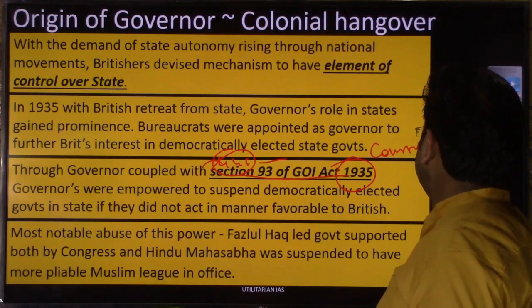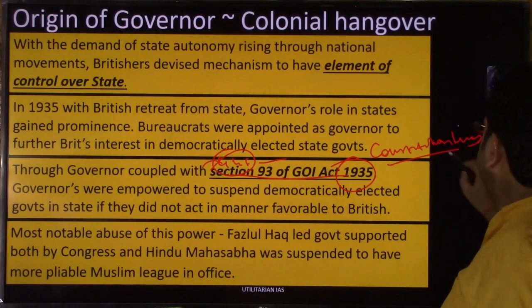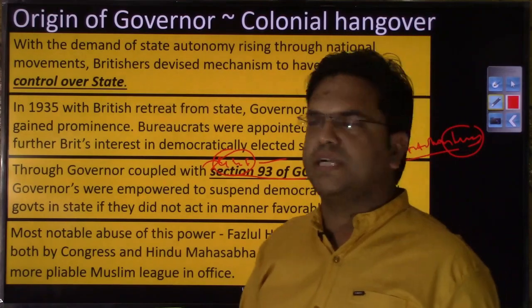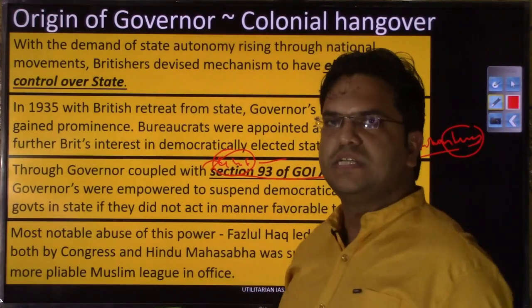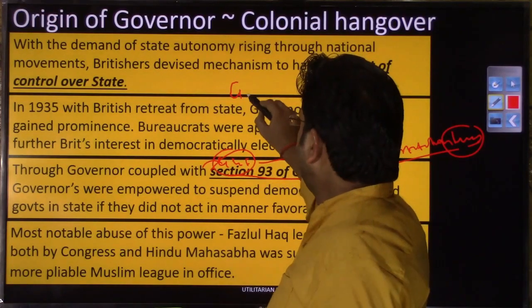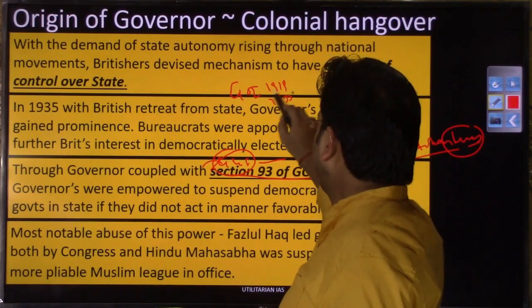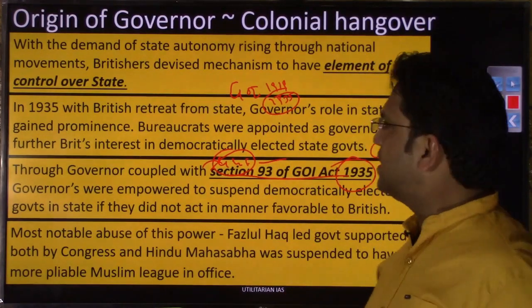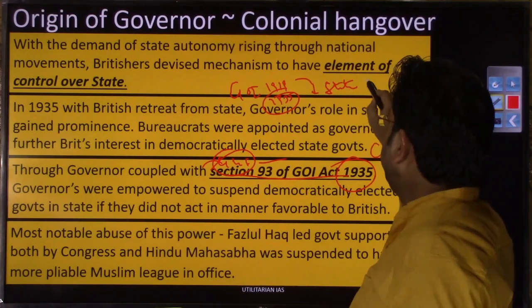And who would decide these constitutional lines? It is ultimately the British government at the center, right? So the role of governor originated through the Government of India Act 1919 and 1935, right? What was the purpose? The purpose was to control the state autonomy